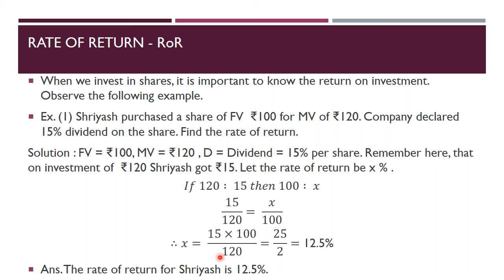Then this 100 will get multiplied to the other side. So X will be equal to 15 into 100 upon 120. That is the same as 25 upon 2, and that is equal to 12.5%. So per 100 rupees, he is getting 12.5 rupees as dividend. So that is the rate of return. Rate we always find in percentage. That means for per 100, what is the amount he will get? That per 100 amount is called the rate of return, and here it is 12.5%. That is all about return on investment.